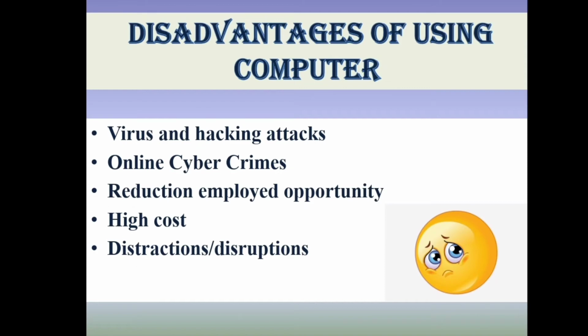Next is reduction in employment opportunities. Children, we all will agree on this point. Many things which we humans do, a computer does better and faster than us. Because of that, employment is decreasing, because the things which we do, computers are doing. So now people don't need manual power or human power. Thus, we can say employment is decreasing.